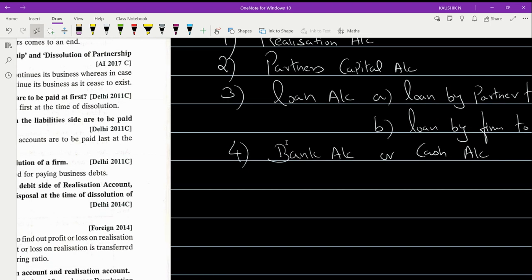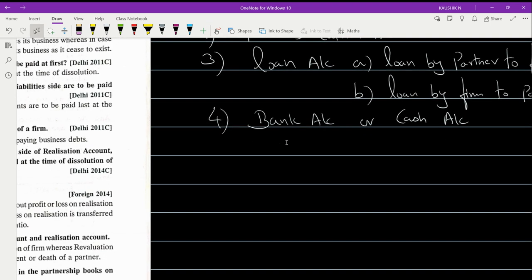Okay, now let us come to an understanding of how to prepare the realization account. And what is the essential thing to prepare a realization account? If you understand that first, then obviously the preparation of the realization account, or any full-fledged problem under the topic of dissolution, will be much easier for you.